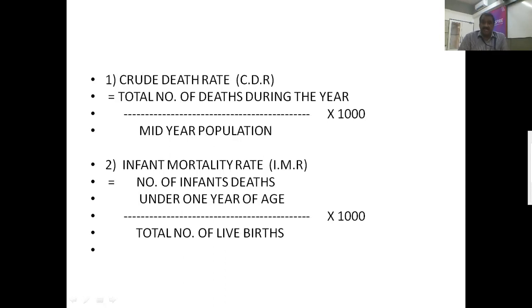The next one is infant mortality rate, the second one. What is infant mortality rate? What are infant deaths? Before that, I want to explain the different types of deaths: infant deaths, neonatal deaths, and post-neonatal deaths. I will explain with the help of the board.